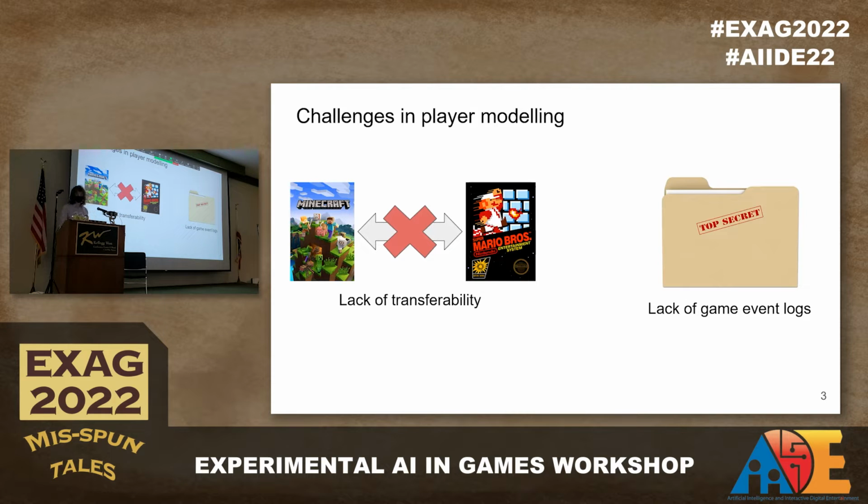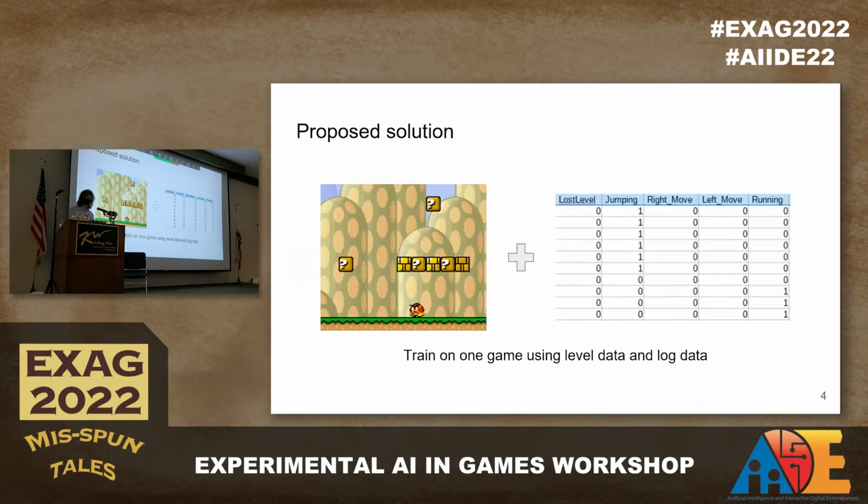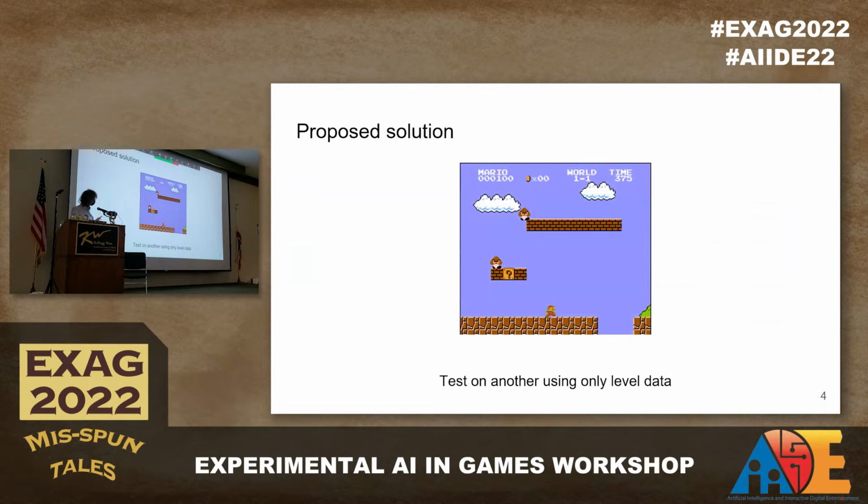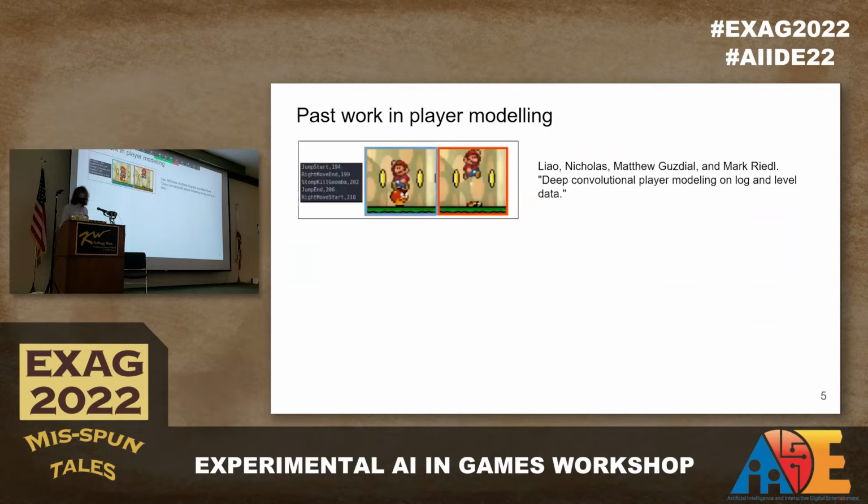So what did we do? Our proposed solution is to train a deep neural network on a game where we have both level information and log information, and then take away the log information and use a game that only has level information in order to test our model. So, taking that away, let's look at some past work.